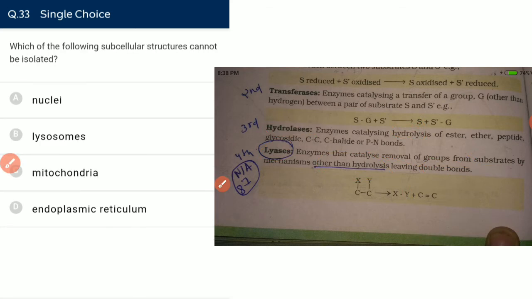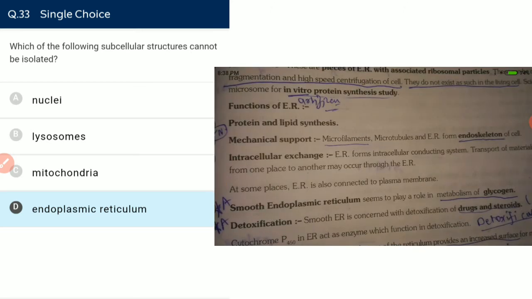Which of the following subcellular structures cannot be isolated? Endoplasmic reticulum is the subcellular structure which cannot be isolated, because if we want to isolate endoplasmic reticulum, we are actually isolating microsomes, because microsomes are fragments of ER. We can isolate microsomes, but ER cannot be isolated.